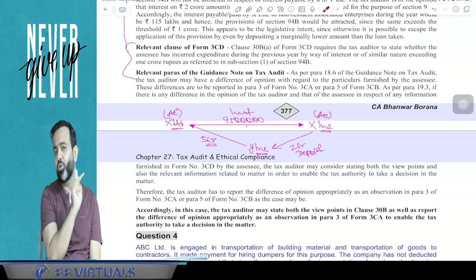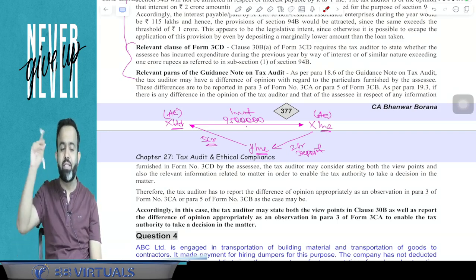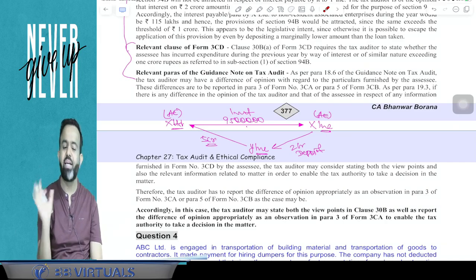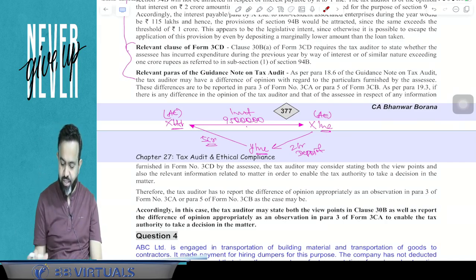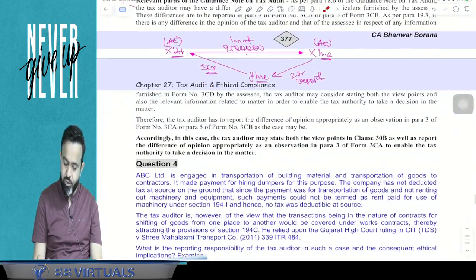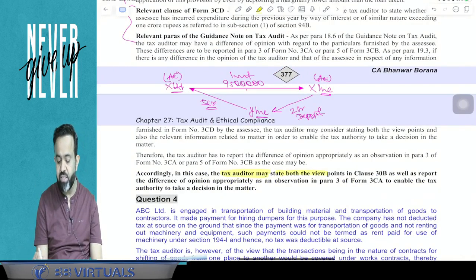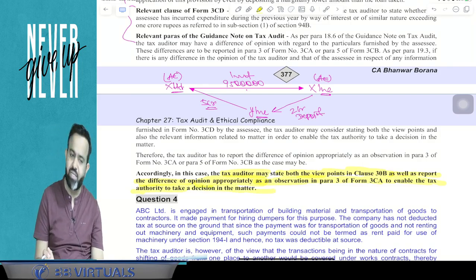The income tax authority should come to know that on this point there is a difference between the chartered accountant and the assessee. So in this case, the tax auditor may state both viewpoints in clause number 30B as well as report the difference of opinion as the observation in para 3 of the CA report, to enable the tax authority to take the decision on the matter. You got my point or not?